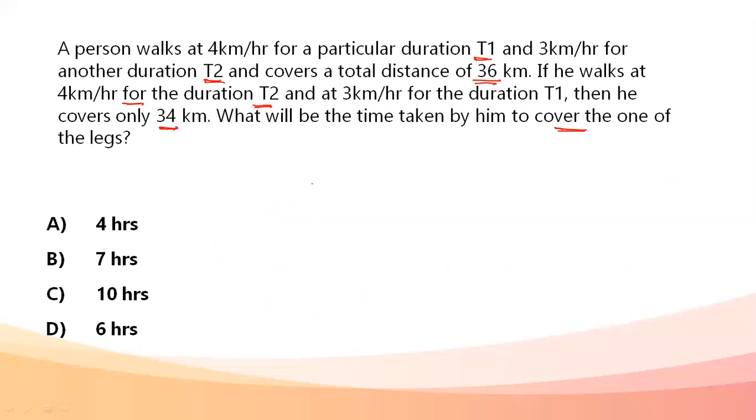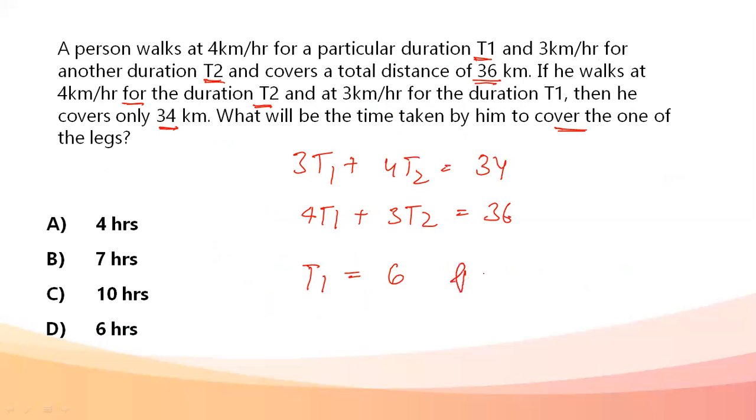Okay, now as per the question, 3t1 plus 4t2 gives 34, and 4t1 plus 3t2 gives 36. These are two equations in two variables, and we know how to solve this. When we solve these two equations, t1 comes out to be 6 and t2 comes out to be 4. The time taken to cover one of the legs is t1 plus t2, that is 6 plus 4. Answer is 10 hours, option C.